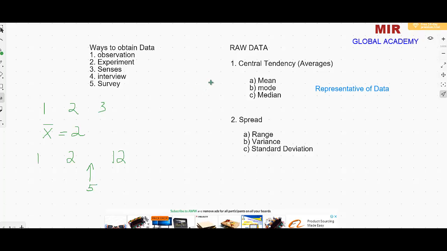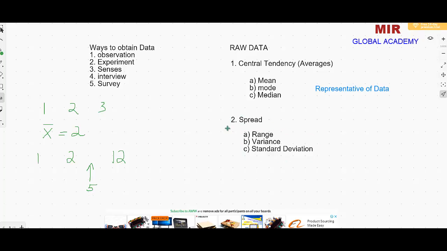So from the average we get the information that most of the students are close to 16 years. That's why average is called representative of the data. But suppose there is one big number there. That big number pulls the average towards itself, and now that average will not represent the true picture of the data.